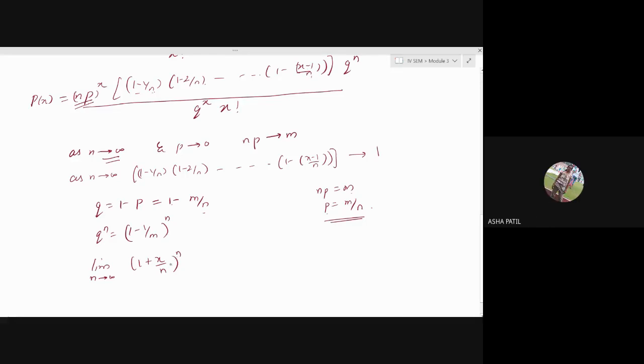Oh sorry, I had written 1 by m; it should be m by n. What's the limit of this? It's a standard limit. Forget about all this whatever is written. Do you remember this limit? Limit as n tends to infinity of 1 plus x by n raised to n.